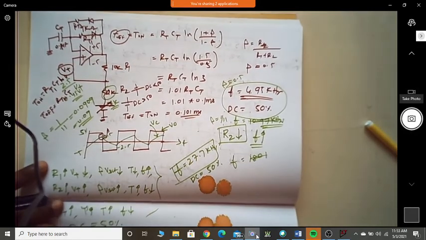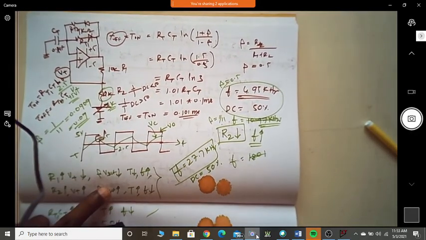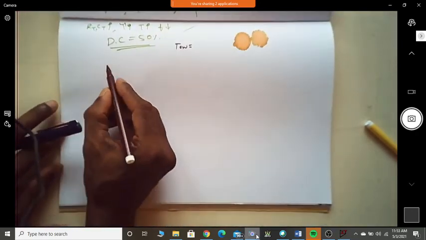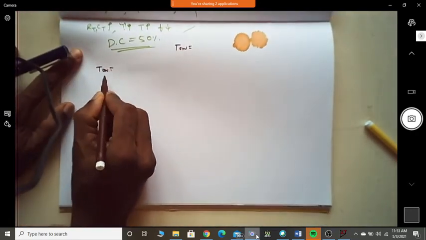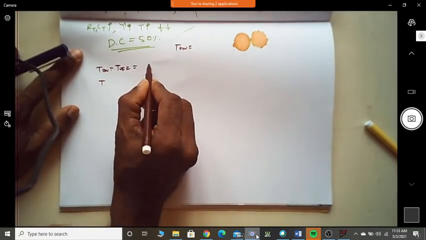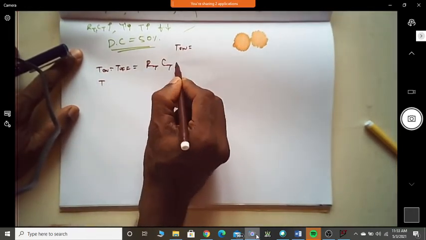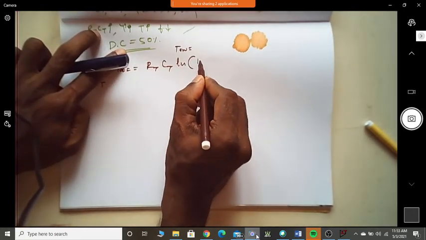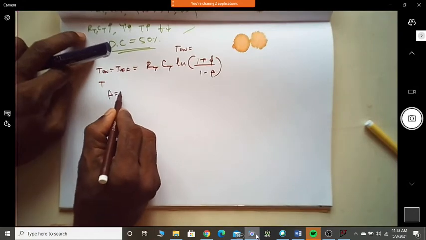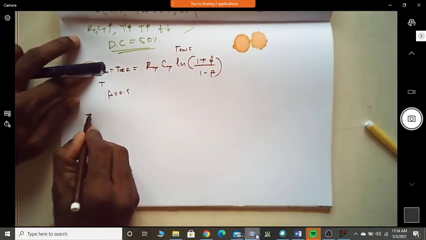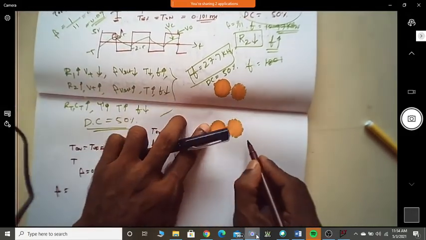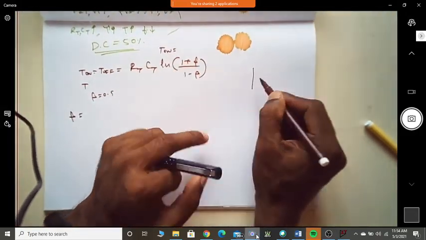Is this my expression? T on, T off is equal to... Okay, let me just write it here. T on is equal to T off is equal to RT CT ln of (1 plus beta) by (1 minus beta). Is our beta equal to 0.5? What is beta? Beta in this case, if you name them R1, R2, let me write the circuit also here for your clarity.